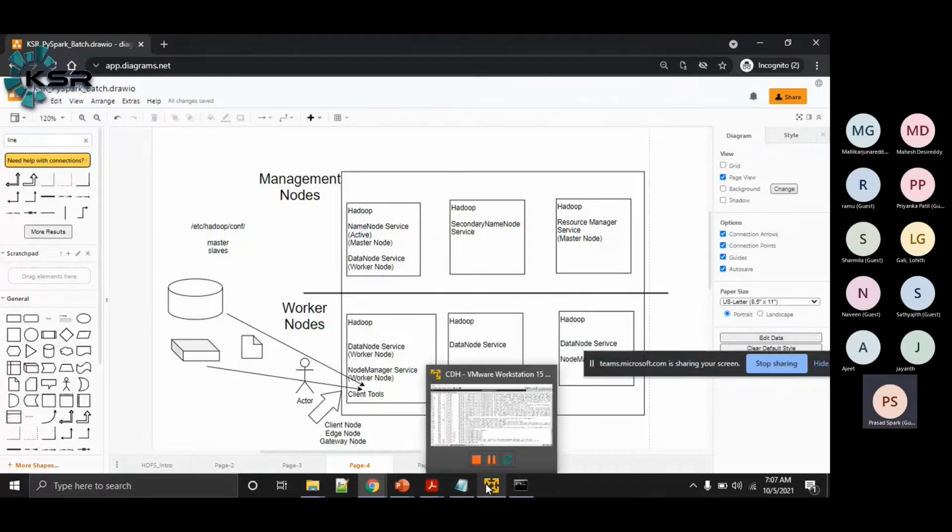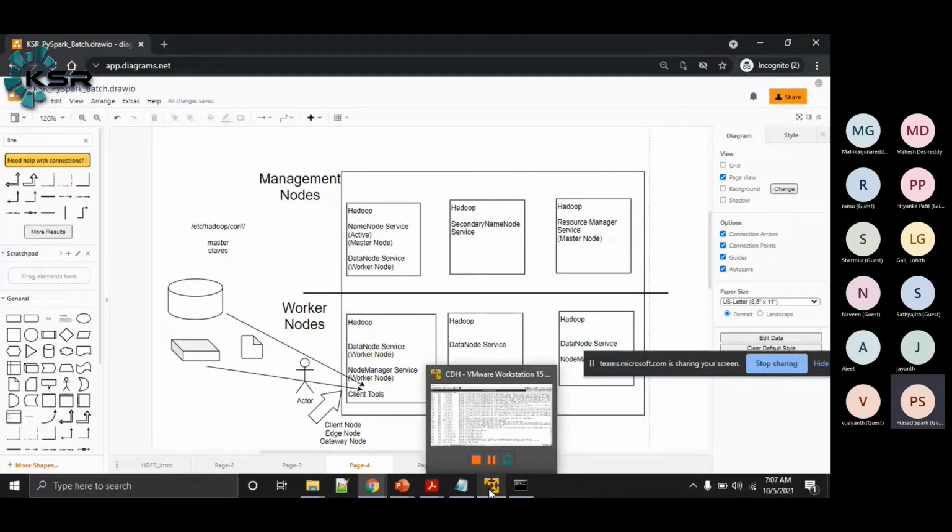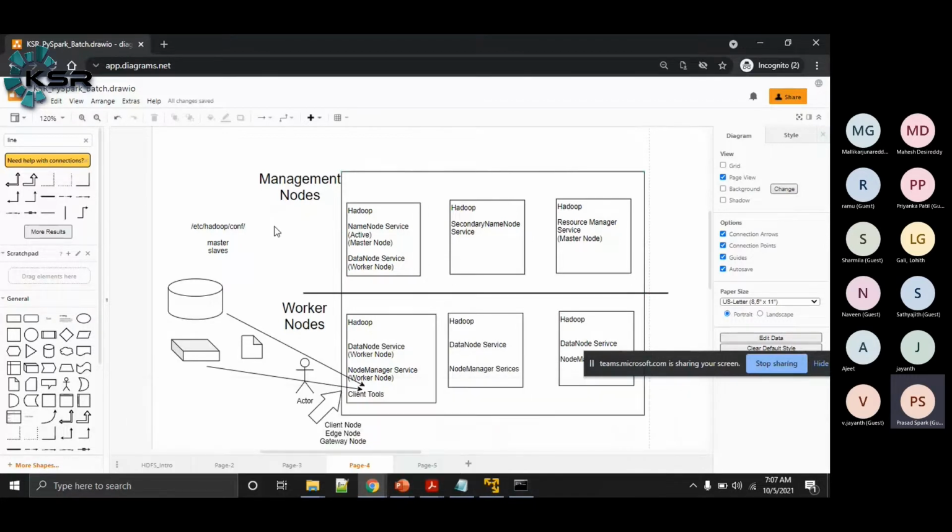The features of Hadoop that work in fully distributed mode also work in pseudo distributed mode, so we can use it for learning, lab purposes, or small POCs.